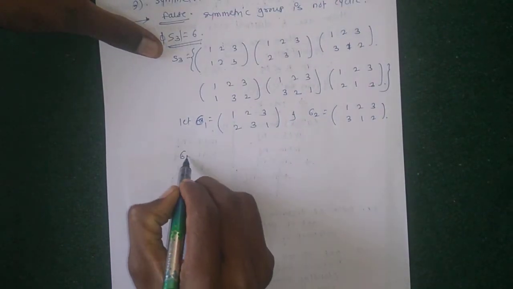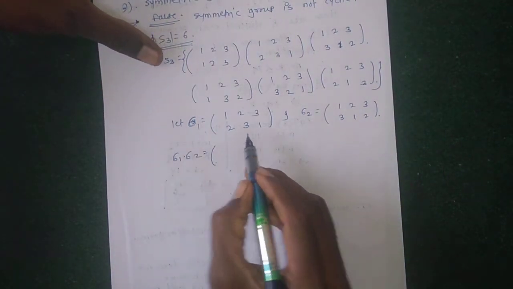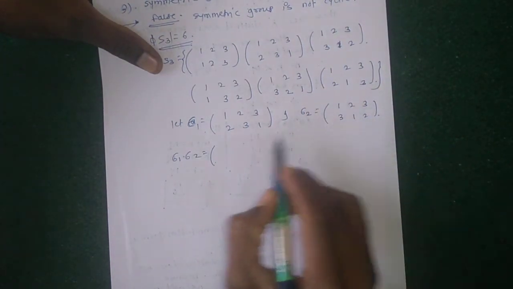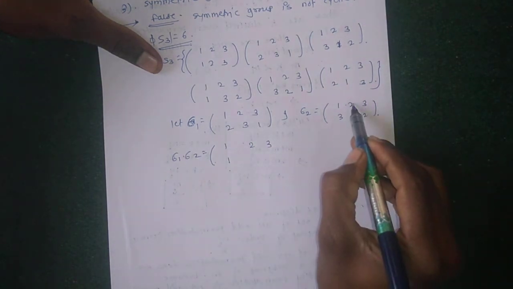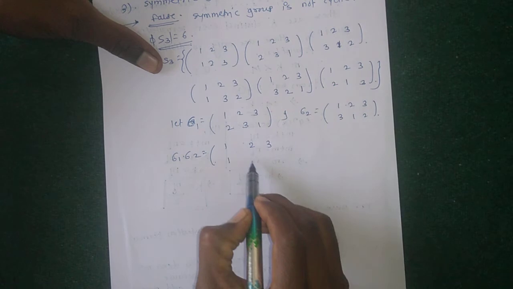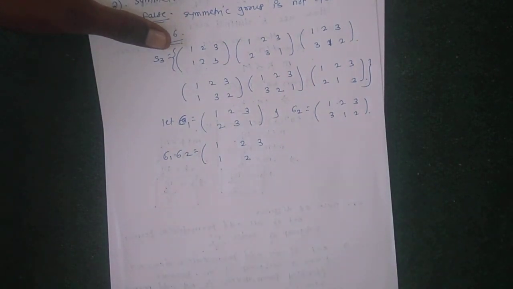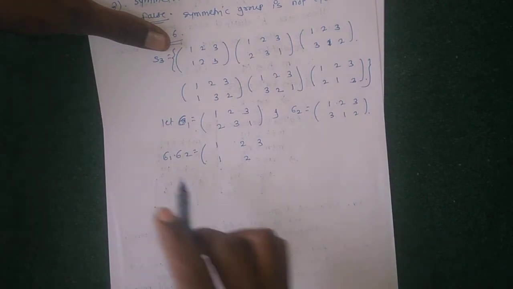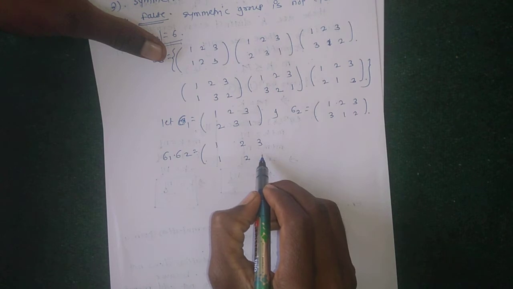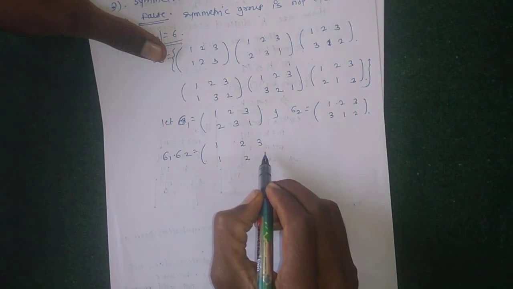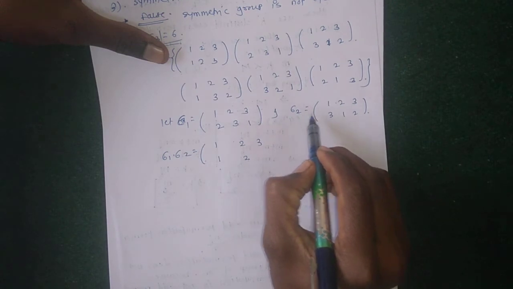Then sigma 1 into sigma 2: 1 has value 3, 3 has value 1, 2 has value 1, 1 has value 2. Here the identity element results, so choose another element.